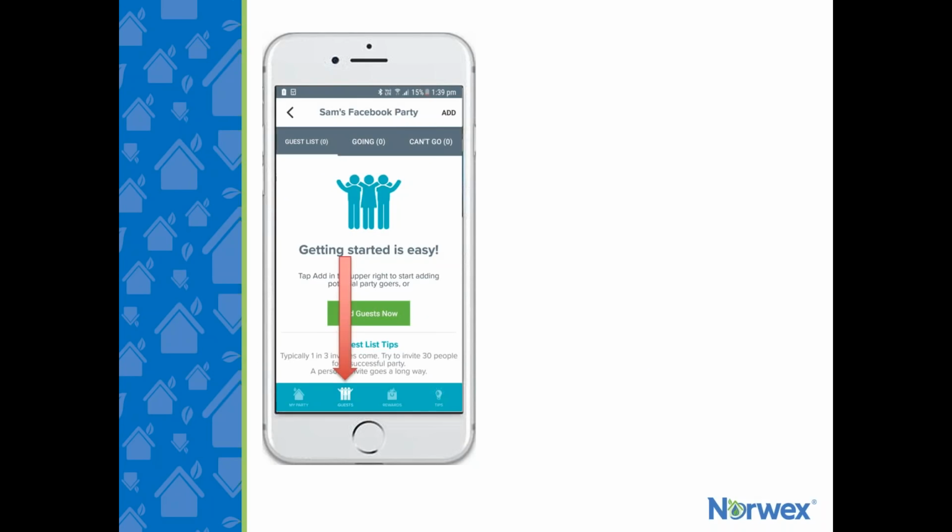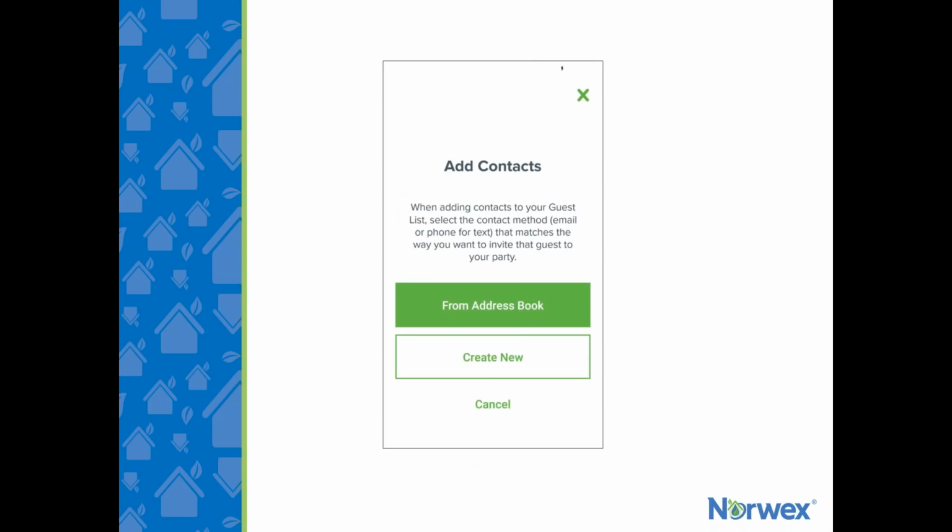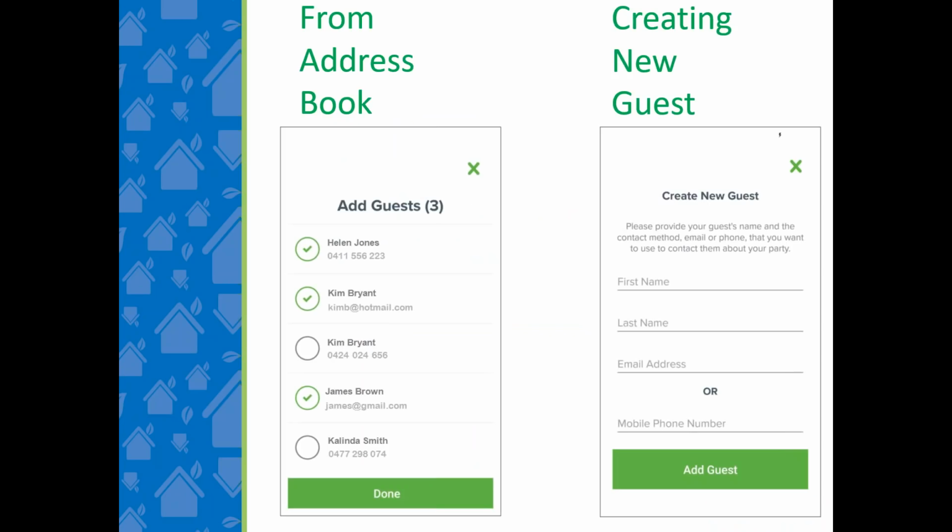To start, you just click on the guest icon at the bottom of the screen, and there are two ways to add guests. You can use the green Add Guest Now button, or you can click on the top right of the screen and use the Add link at the top there. From here, the app can access your address book to add guest details with ease, or you can manually enter guests by adding the information as well.